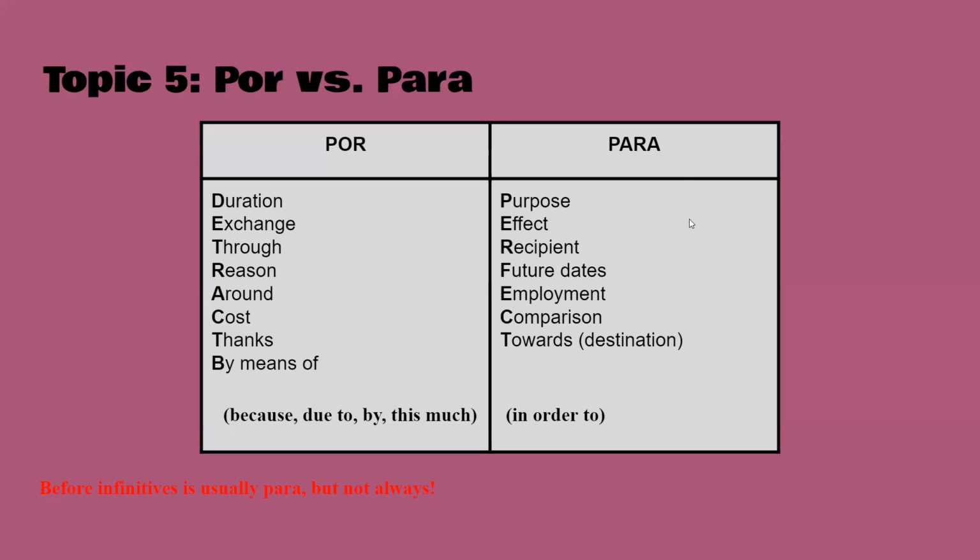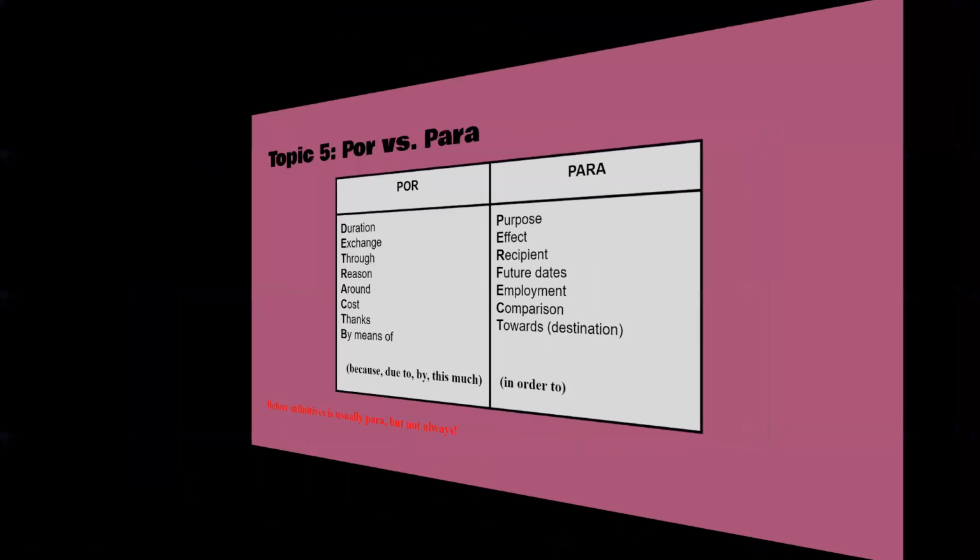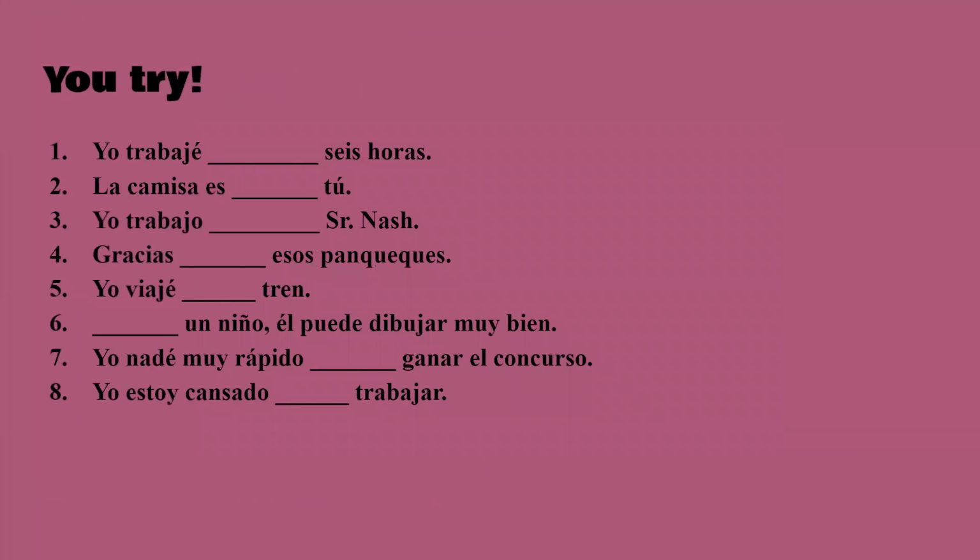Para. So for that one, you can remember the acronym PERFECT. Purpose, effect, recipient, like who you gave something to, future dates, employment, comparisons, and towards. Okay, so let's look. I worked for 6 hours. This is what we're trying to say. 6 hours is a duration, how long you worked. So you use por.